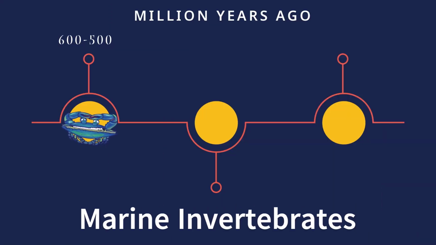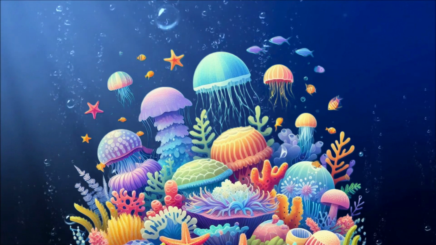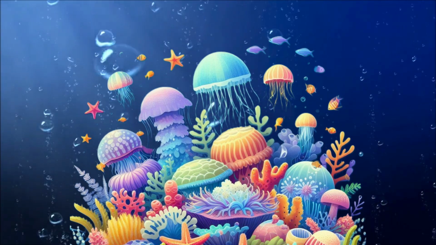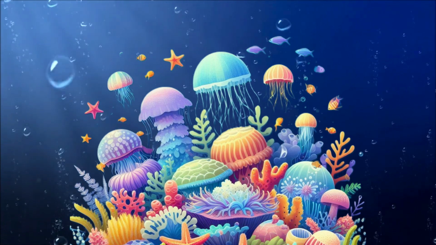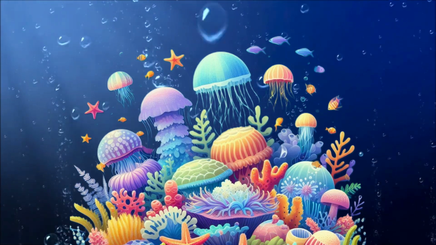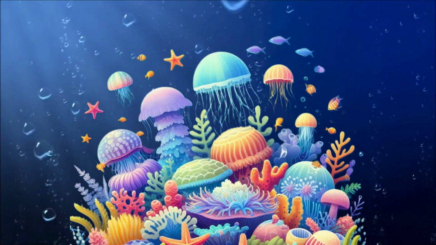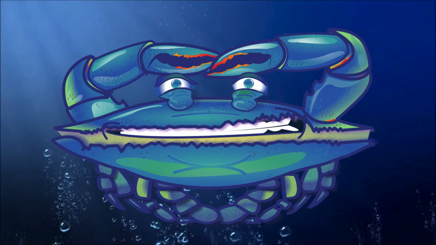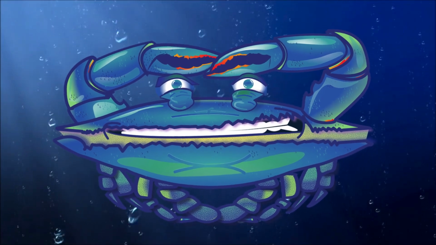Marine invertebrates. They existed 600 to 500 million years ago. Examples: trilobites, jellyfish, and sponges. These were some of the earliest multicellular organisms during the Cambrian explosion. Trilobites, in particular, were arthropods with hard exoskeletons that provided protection and support. They were among the first creatures to develop complex eyes.